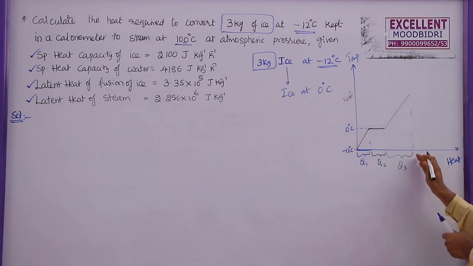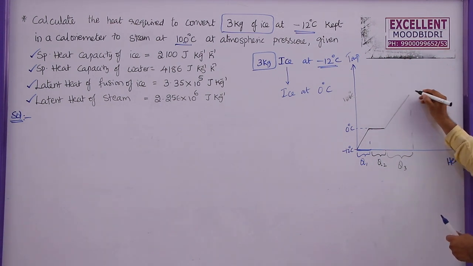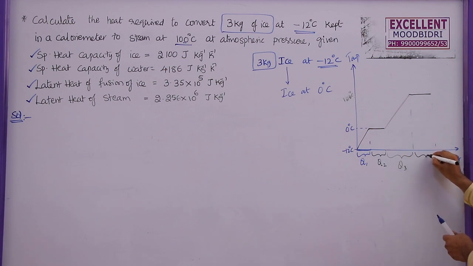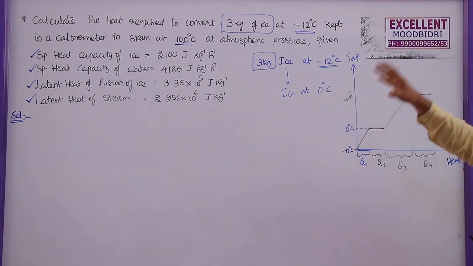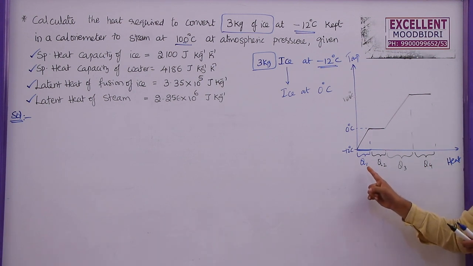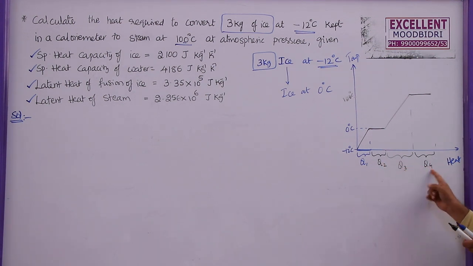After that, if you supply heat energy, the temperature remains constant, and it converts into steam. The heat supplied to convert the entire water into steam is denoted by Q4. So to find the total heat required, I need to add Q1, Q2, Q3, Q4.